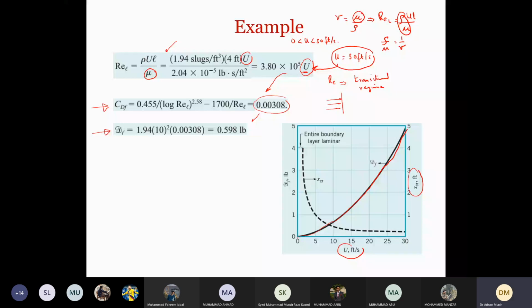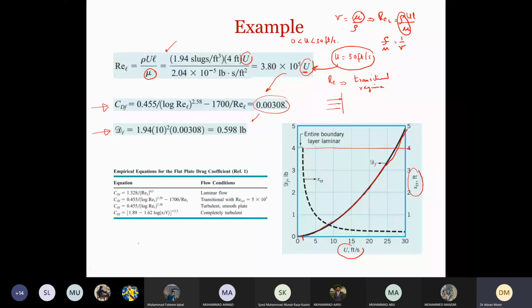Sorry, it will decrease with u. So you can see that x critical at this point, when u is close to 0, is 4, and as we increase the value of u, the x critical is decreasing. So that means when the flow becomes increasingly turbulent, the value of x critical also decreases.